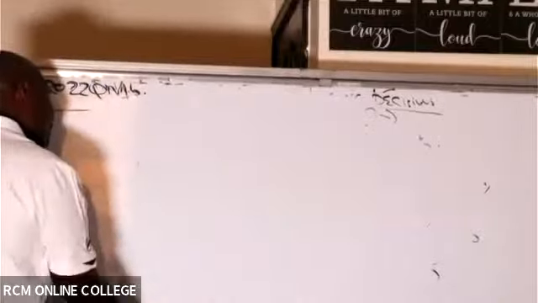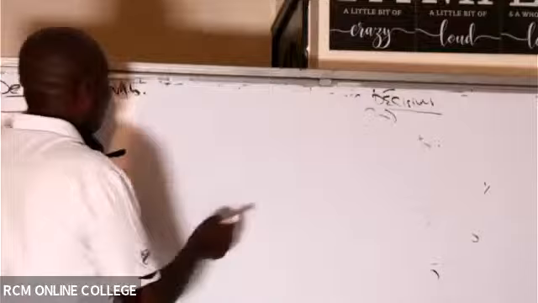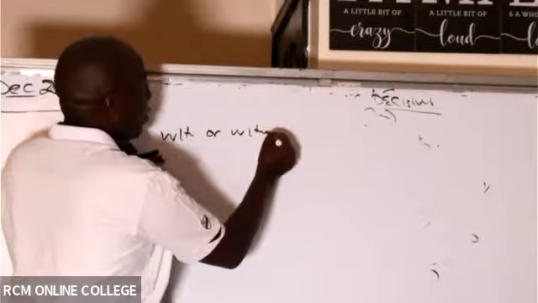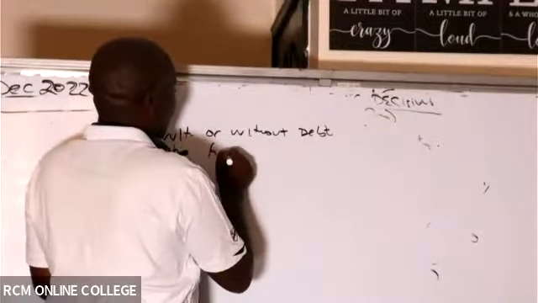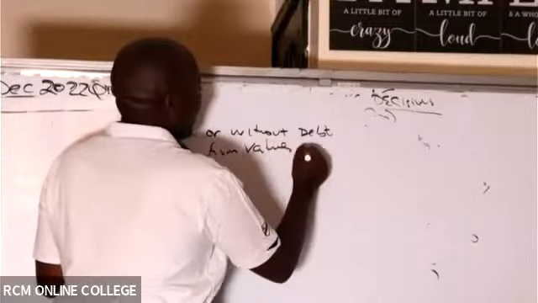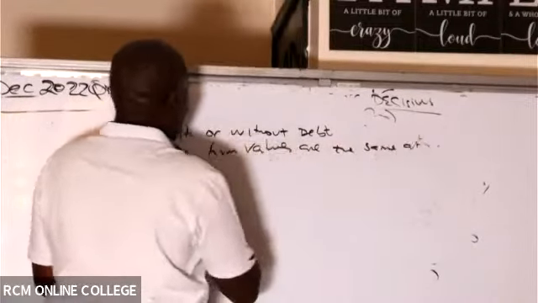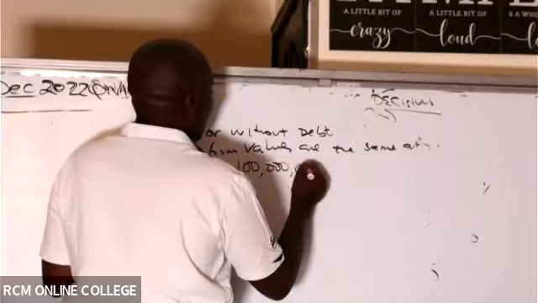Under that table that you have made up there, with or without debt, the firm values are the same at Kenya shillings 100 million, if you wish to return those millions.